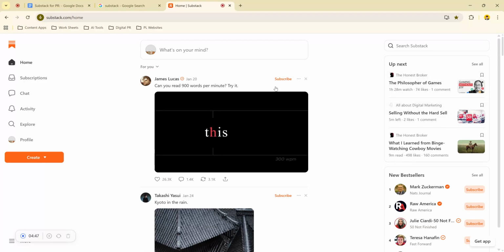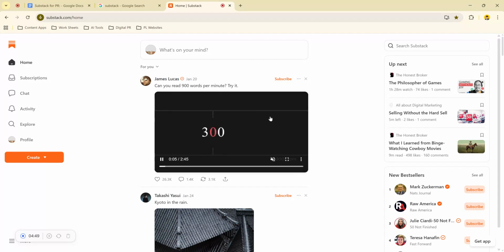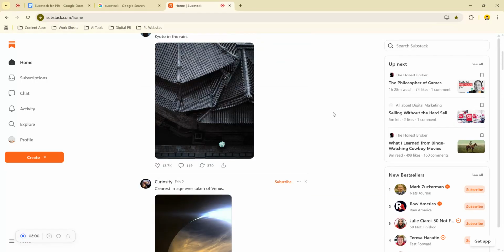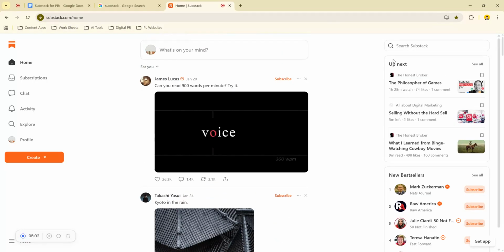And then you've got the For You right here. It's a personalized feed based on your reading habits and subscriptions. It's like Substack saying, hey, we think you'll like this. So they'll give you all of it right here. And then up here, you can search Substack. You can use it to find newsletters, posts, or writers. So it's perfect if you want to find journalists or content in your niche.